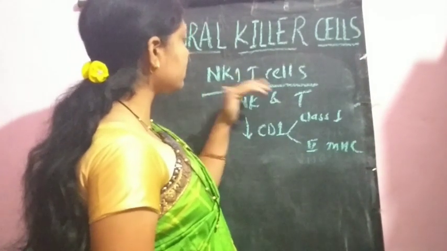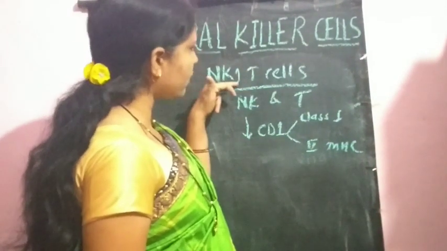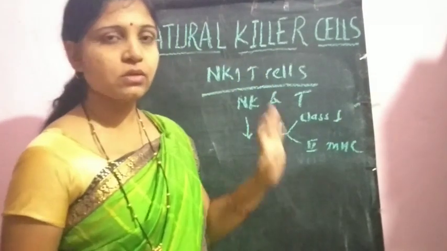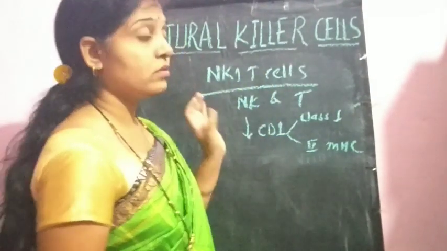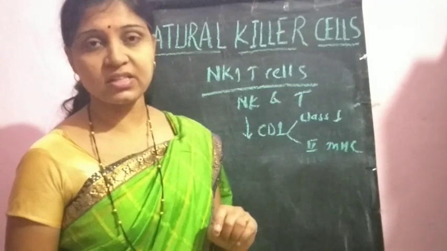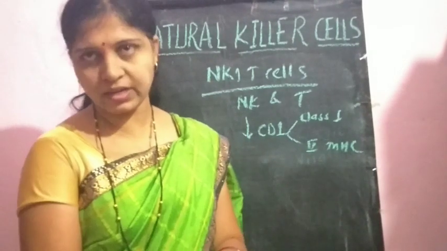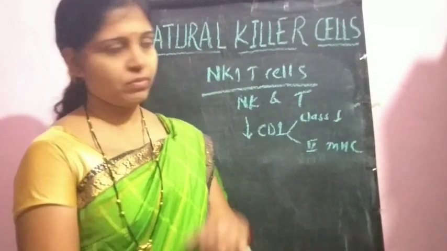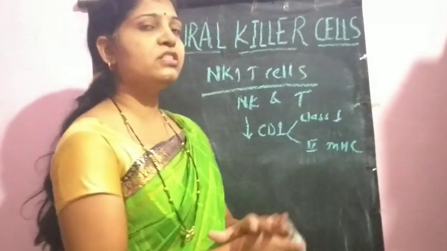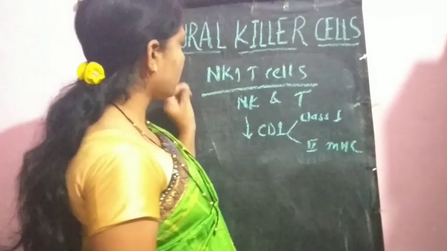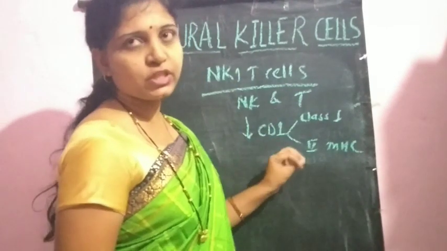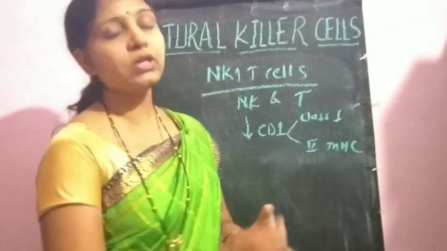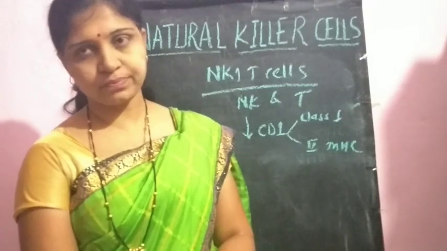Similar to this, these NK first T lymphocytic cells also have the characteristics of natural killer cells, that is, they have cytotoxic activity and they also have the CD16 marker. So here there are the characteristics of both lymphocytic cell populations, the natural killer cell and also the T lymphocytic cell.